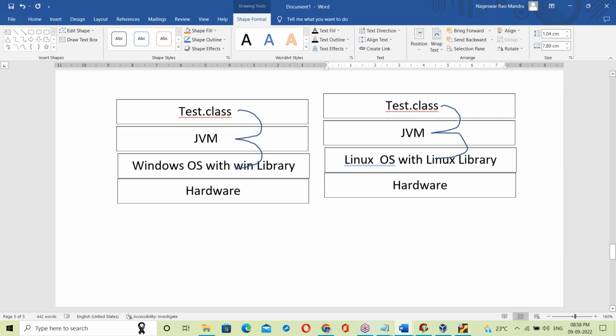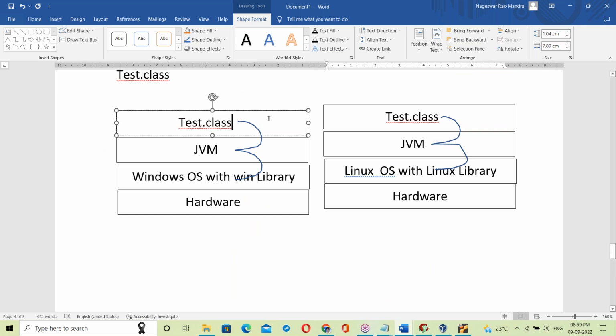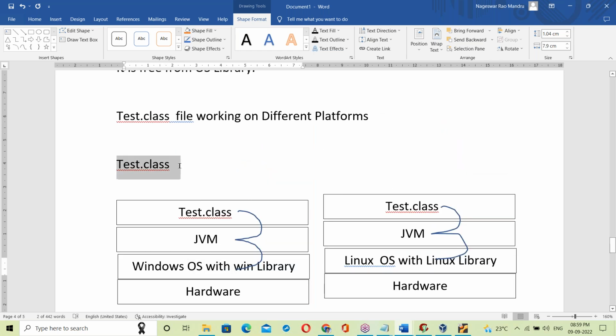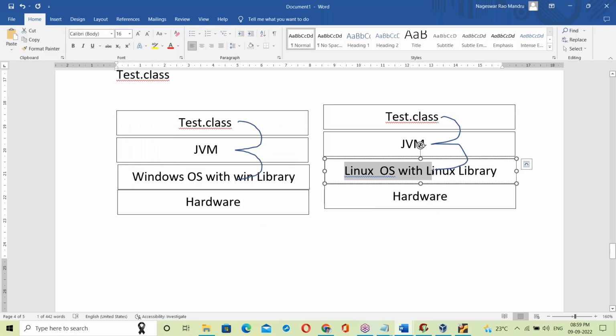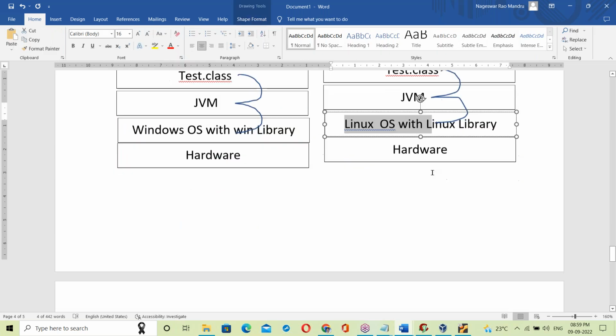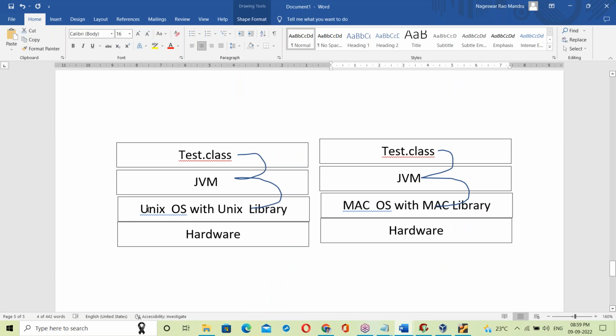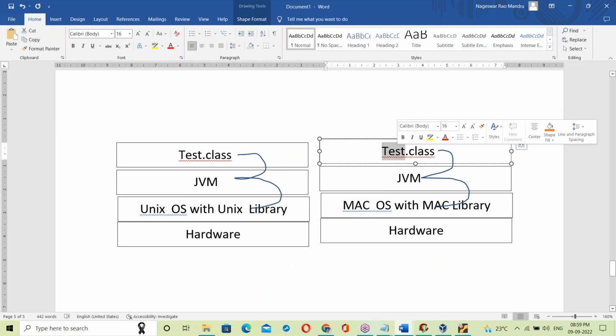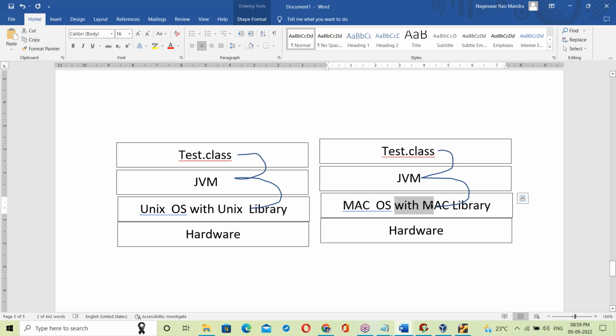So what is happening here? Every time the OS changes, the link changes, right? The tested.class file, if it is running on Windows OS, links to the Windows library. The same tested.class file, if it is running on Linux OS, links to the Linux OS library. Likewise, the same test.class file, if it is running on Mac OS, links to the Mac library.